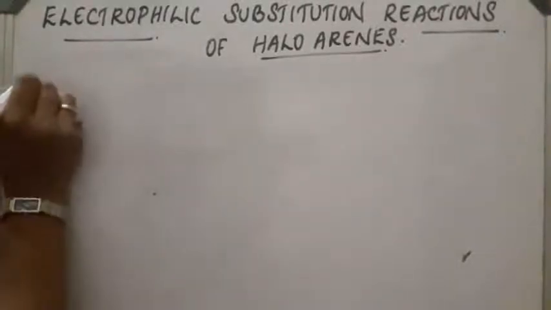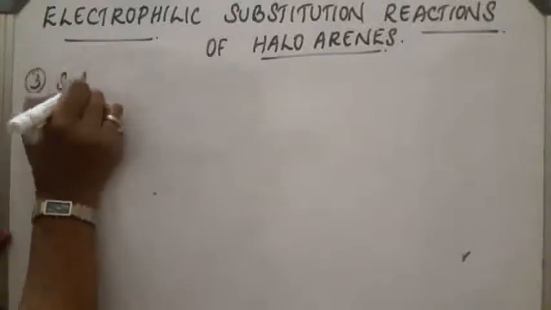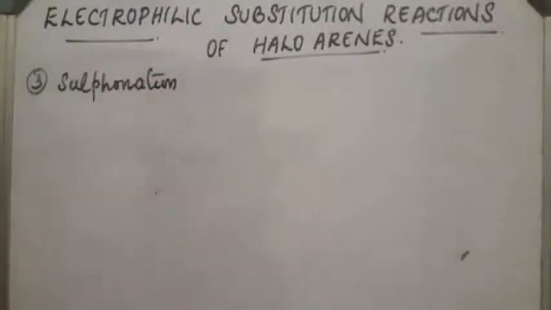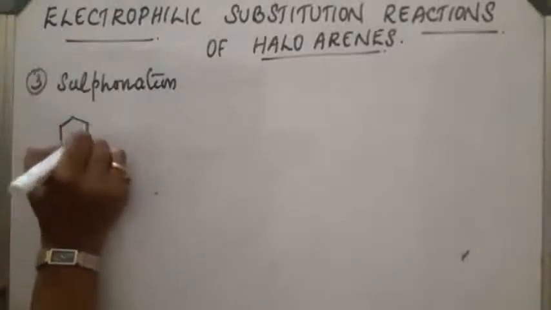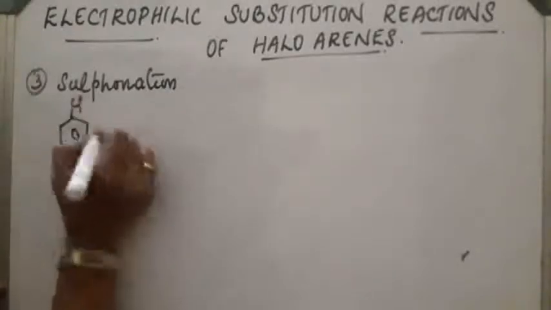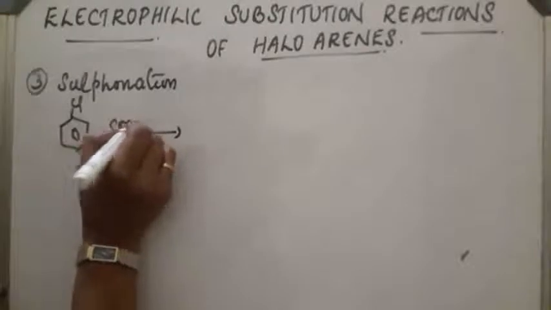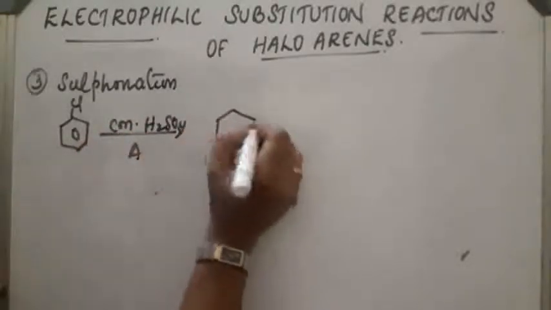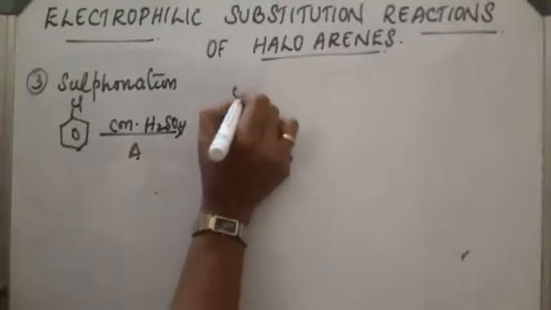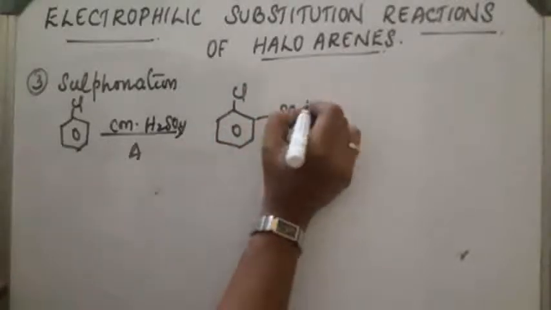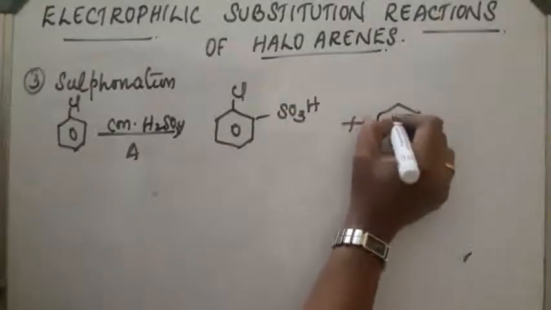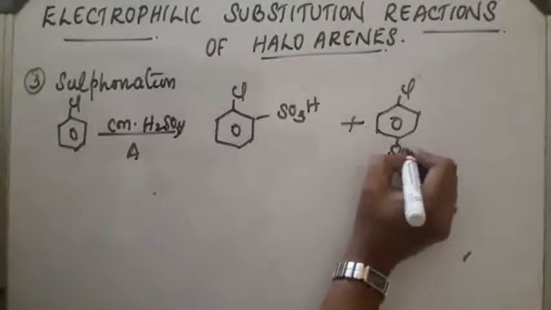Now, third reaction, the sulfonation reaction. Chlorobenzene on heating with concentrated H2SO4 gives ortho-para substituted products. The SO3H sulfonic acid group will be substituted at ortho and para positions.